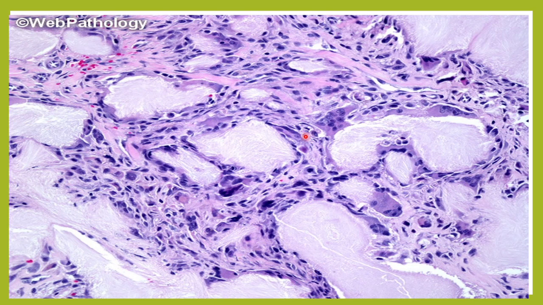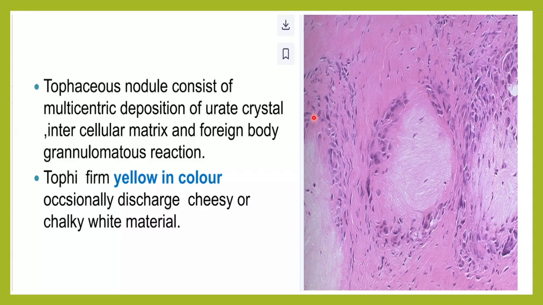When we see it in histopathology, here you can see that these are all the crystals. Here you can see the giant cells and the lymphocytes. These are the giant cells that have come to eat up the uric acid crystals. So this is basically a foreign body granuloma, a chronic inflammatory response. Here you can see the deposition of urate crystals, and in this cellular matrix there are lymphocytes and there is fibrosis. You can see this pinkish structure, it is hyalinized here, and here there are giant cells with many nuclei, and lymphocytes, etc.